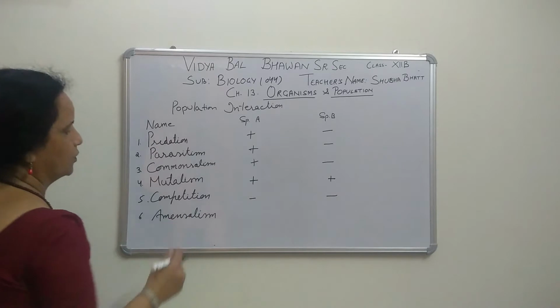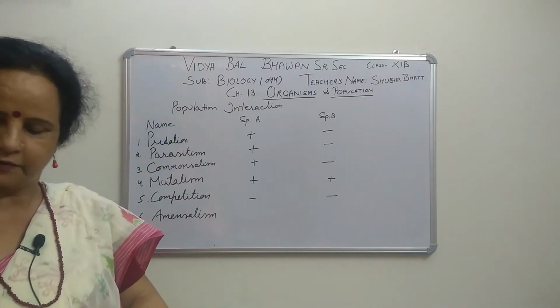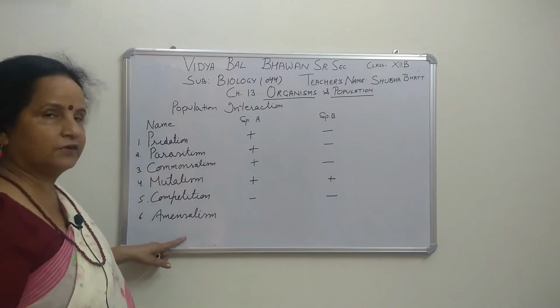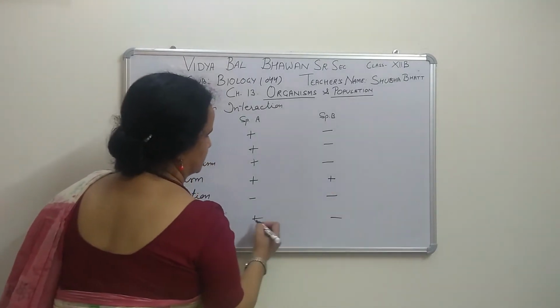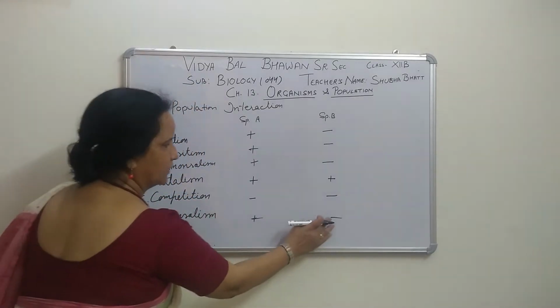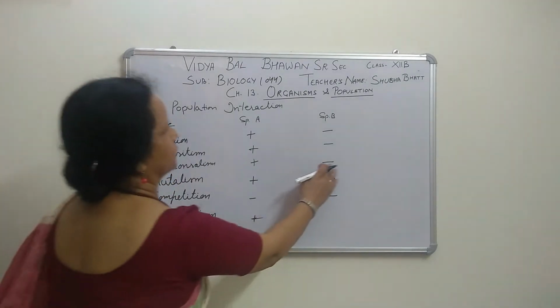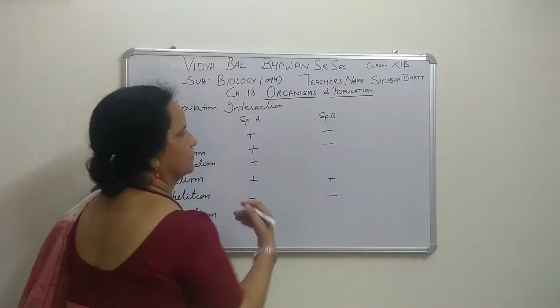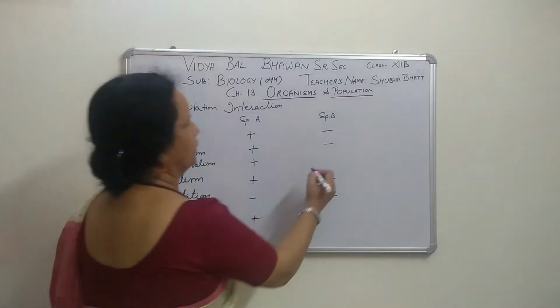It is also given in a book. Then amensalism means, here these are total 6. Amensalism: one is getting harm but the other one is neutral. One is getting benefit but for the other one we can write nothing, right? Neutral means, in commensalism also, we cannot write minus here. No minus, no better, because that is also called neutral.